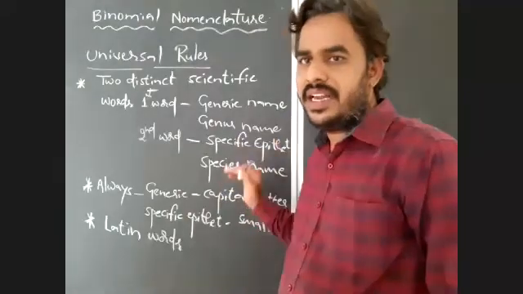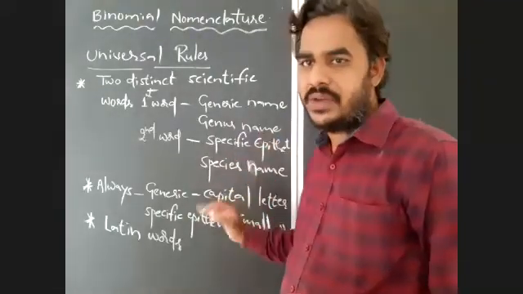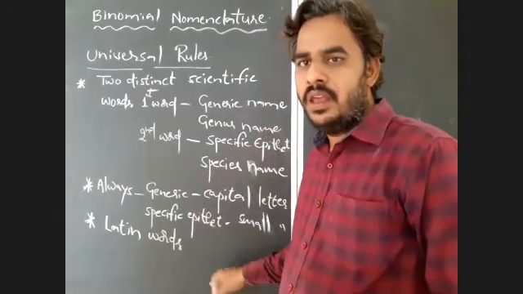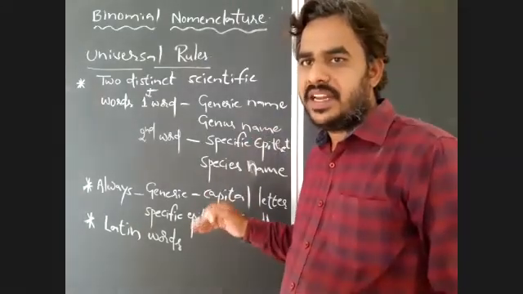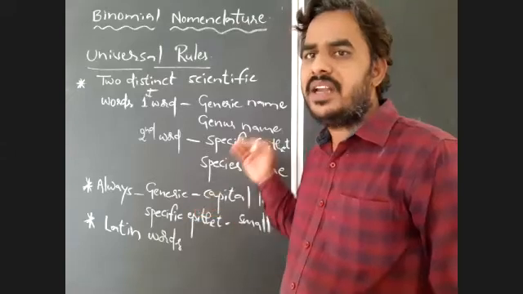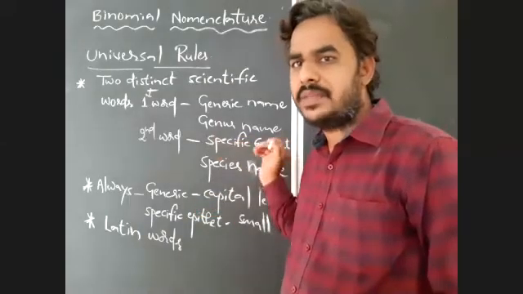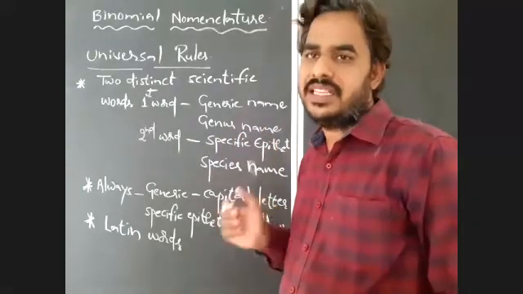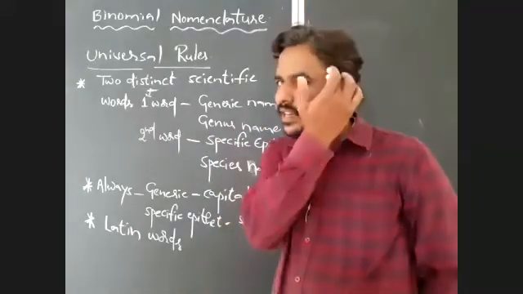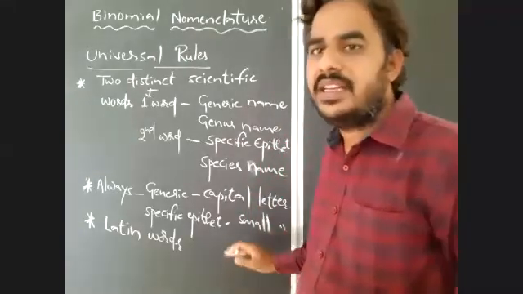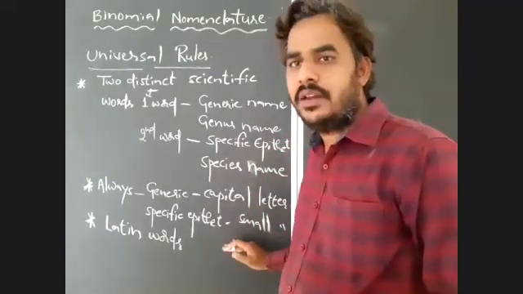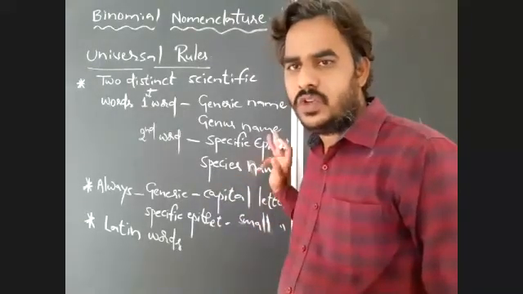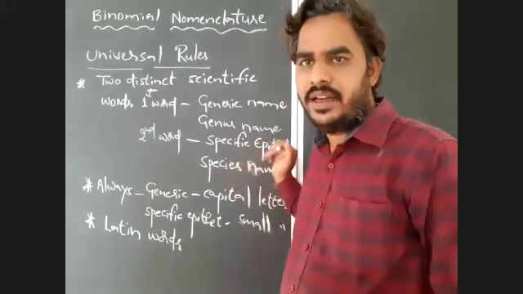If a word belongs to the Latin language, its origin is in Latin, so that is a Latin word. If a word has a different origin and belongs to a different language, but it is approved as a Latin word by Latin linguistic organizations, then it is accepted as a Latin word, and only then should we use it as a scientific name. So that is the third rule here.